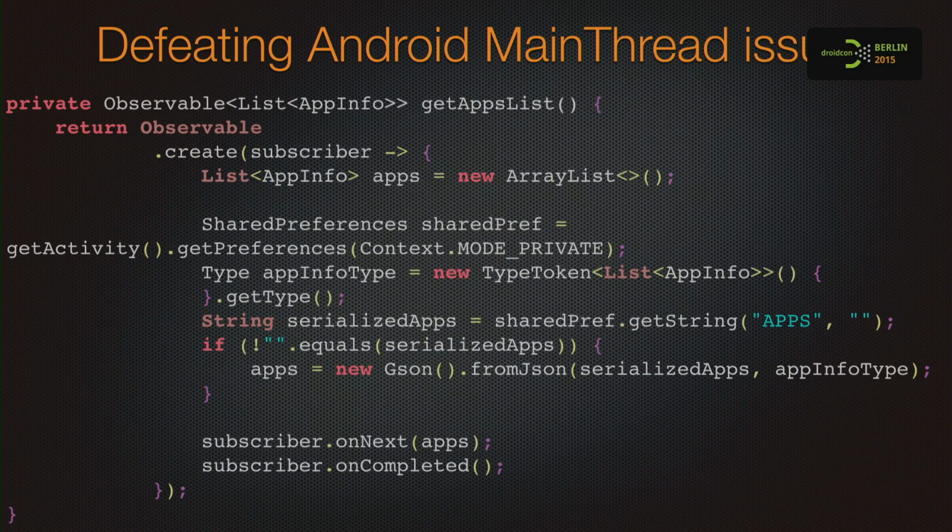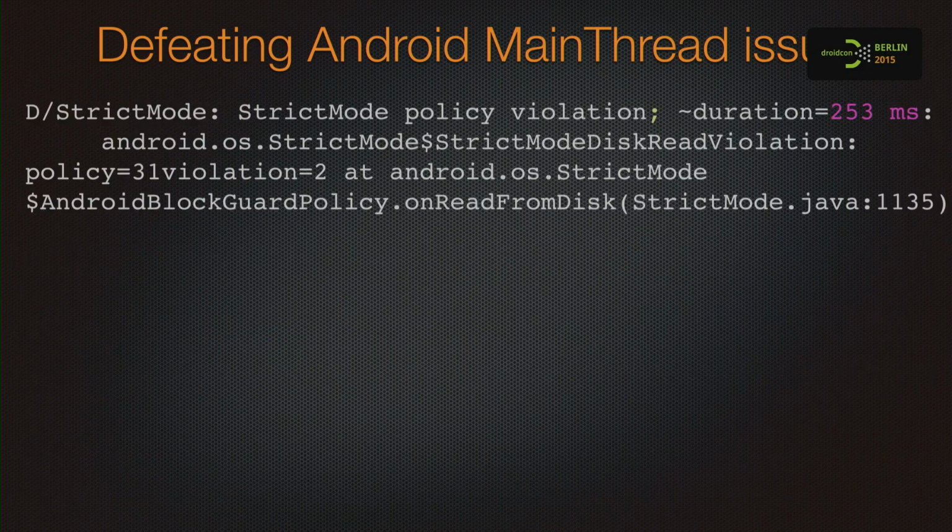And then we enable strict mode. Strict mode just throws out a disk read violation. Basically, we are doing stuff on the main thread. We are reading from the disk on the main thread, and we are losing 253 milliseconds to read the list. So that's the main problem.